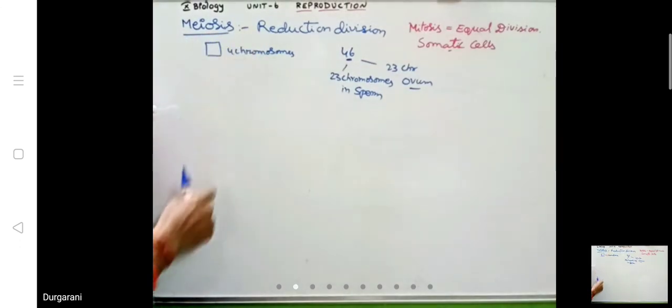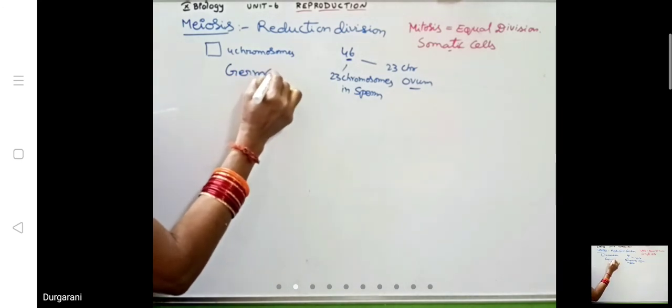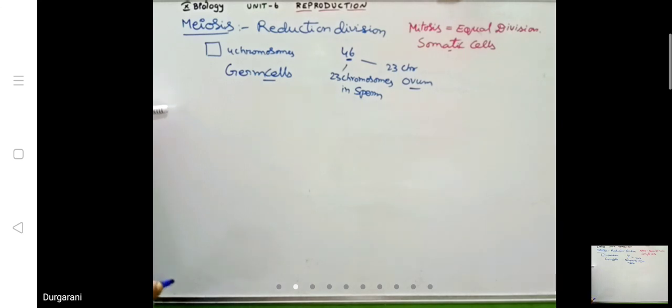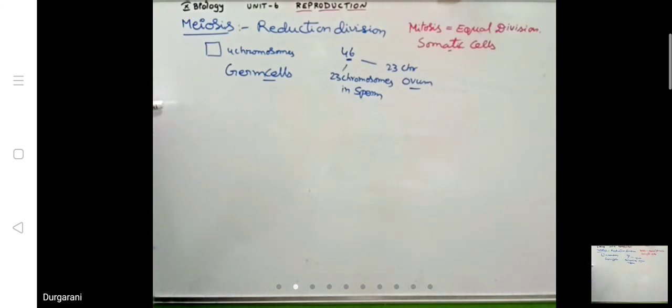But meiosis always occurs only in the germ cells. Germ cells means reproductive cells, or we can call them sex cells. In them, meiosis will occur at the time of reproduction, while they are forming the gametes. In the females, in the ovaries, the mother cells divide meiotically and produce the ovum. And in the case of males, in the seminiferous tubules in the testes, the meiotic division occurs and the spermatozoa will be produced.